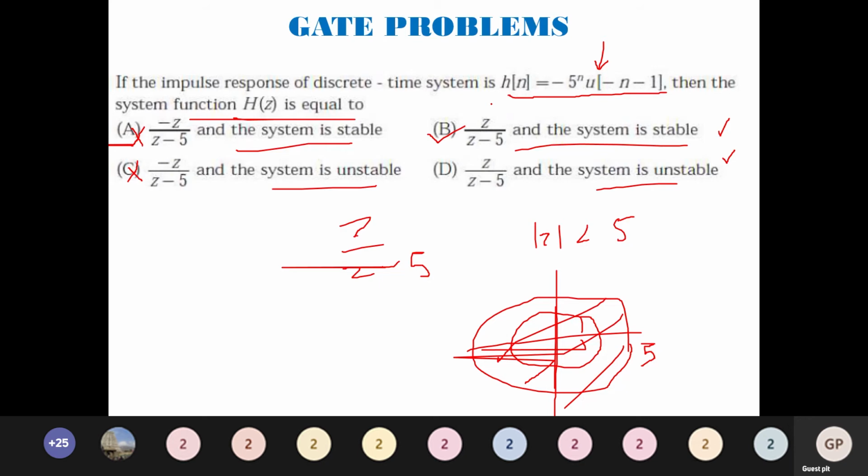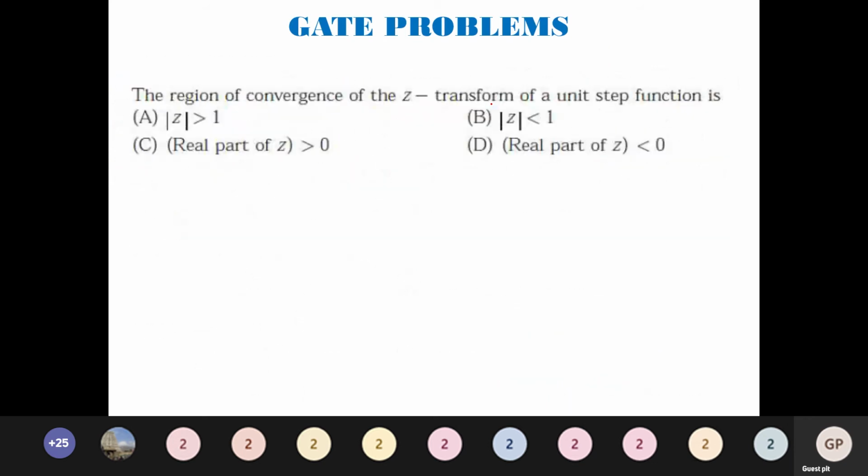Any function, to be said stable, should satisfy the BIBO stability criteria. Second point, for H of z, your region of convergence should include the unit circle. It should include the unit circle. If these two conditions are met, we can easily solve any kind of problem of this matter. We will go to the next problem.